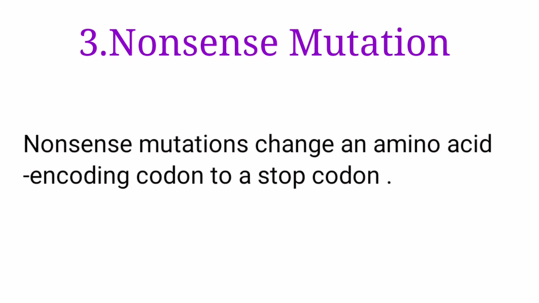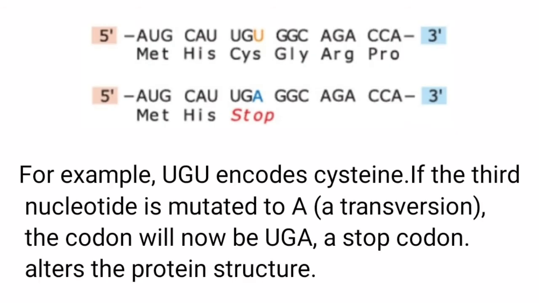Nonsense mutations change an amino acid encoding codon to a stop codon. For example, UGU encodes cysteine. If the third nucleotide is mutated to A, the codon will now be UGA, a stop codon. It alters the protein structure.